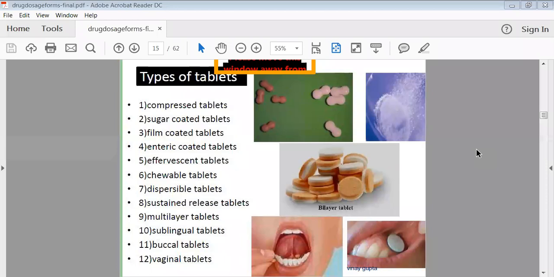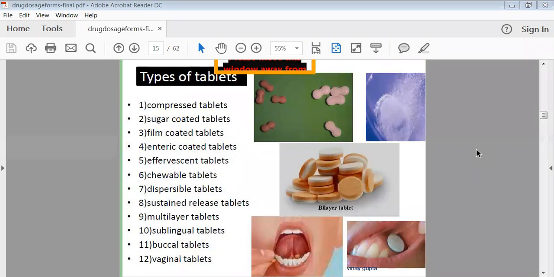Then there is the chewable tablet. Chewable tablets means those tablets which we can chew, with the help of the tongue or with the help of teeth. Simply we have to keep it in the mouth itself, and slowly it will dissolve. So those are called chewable tablets. This chewable tablet we cannot take internally. In the mouth itself you have to keep that tablet, and slowly it will dissolve in the mouth, and then slowly the drug will be released from that tablet, and it will reach your stomach, as well as be absorbed from your oral mucosa.